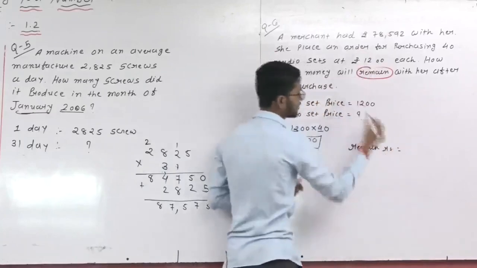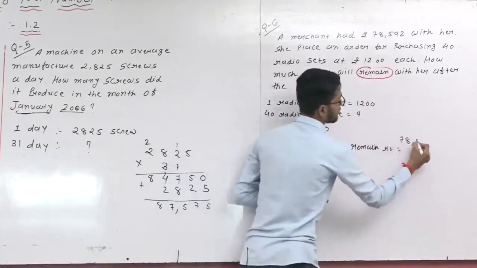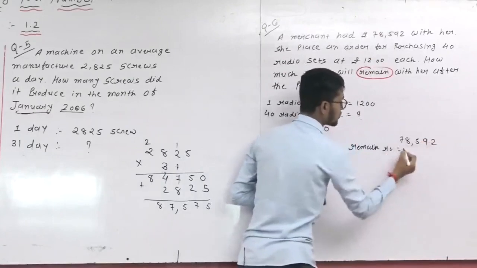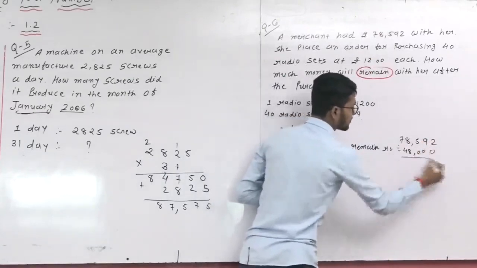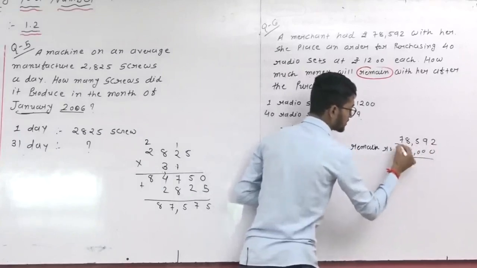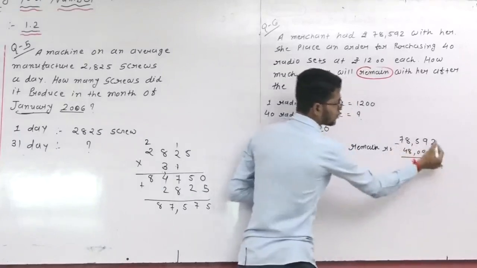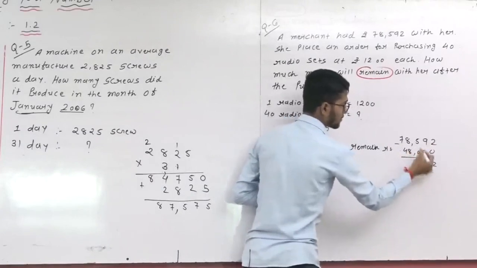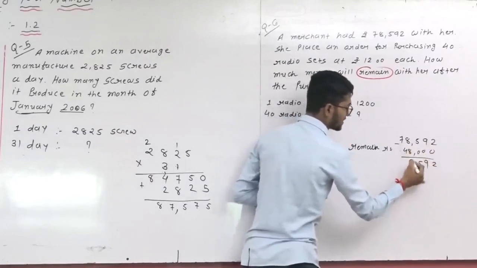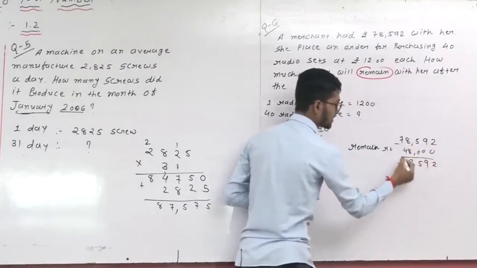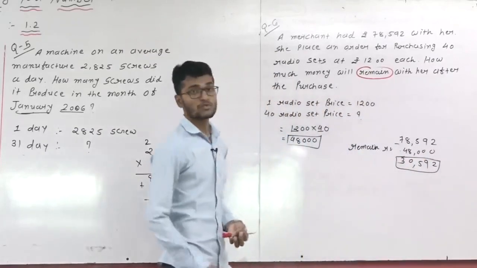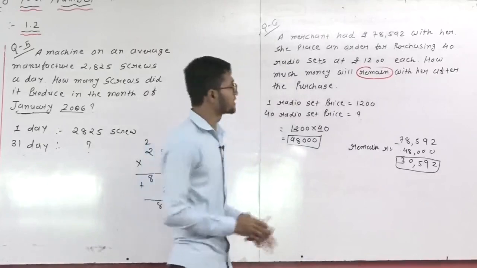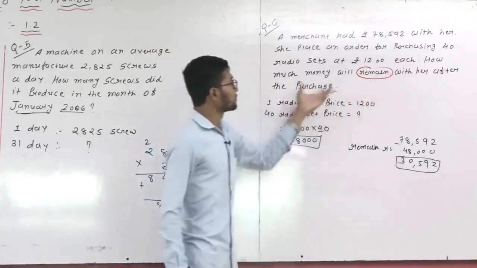This means total 78,592 minus 48,000. Here is the subtraction. 2 minus 0 is 2, 9 minus 0 is 9, 5 minus 0 is 5, 8 minus 8 is 0, 7 minus 4 is 3. So how many rupees are left after the purchase? 30,592 rupees remain after the purchase.